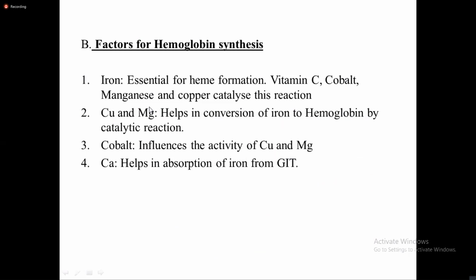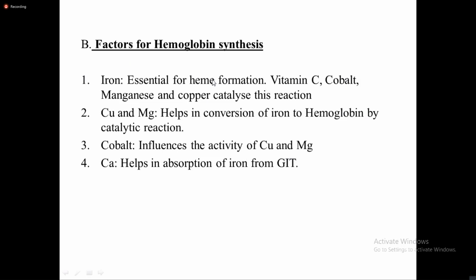Now, that was about the general factors. Now let's move to the factors which are required for hemoglobin synthesis. This includes iron, copper and magnesium, cobalt, and calcium. Iron is essential for heme formation. Vitamin C, cobalt, manganese, and copper catalyze this reaction.